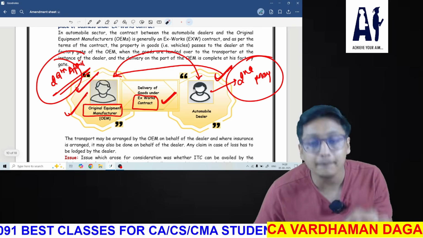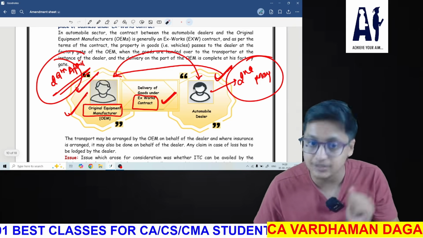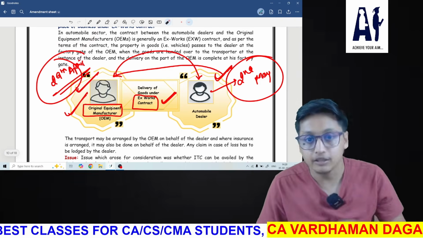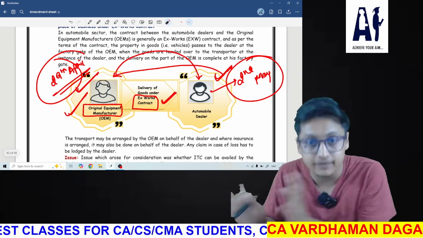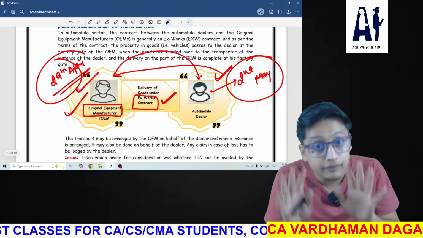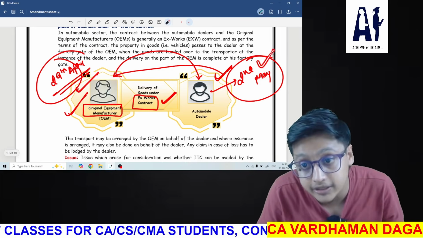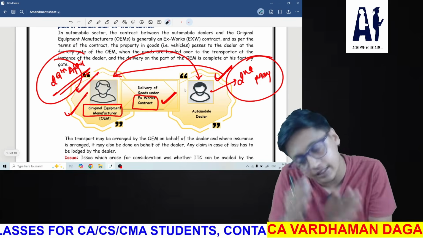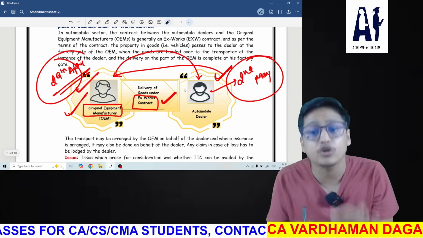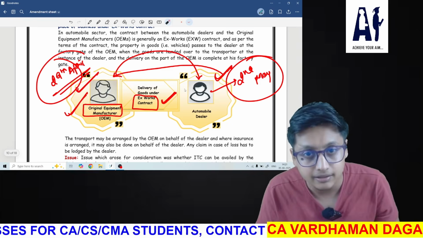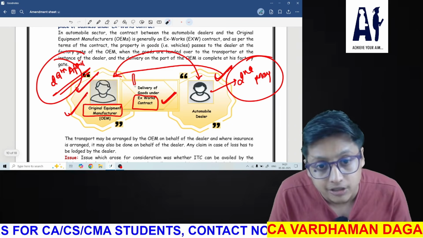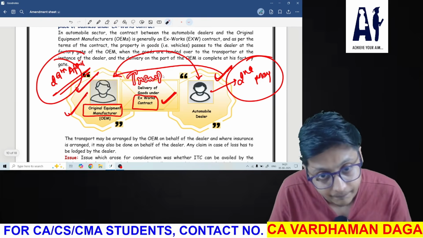Second thing, the matter which was again raised was that, kindly understand properly, on 29th April you consider that goods have been received, even if they are actually received on 2nd May, on the basis of which the automobile dealer has taken the credit. Now the question arises, there might be a transportation expense.